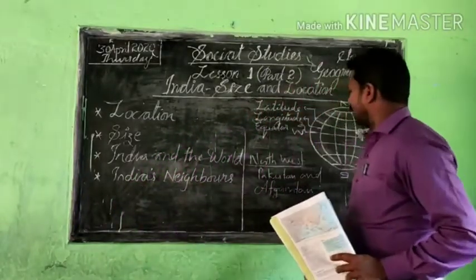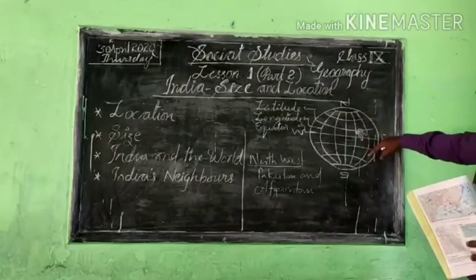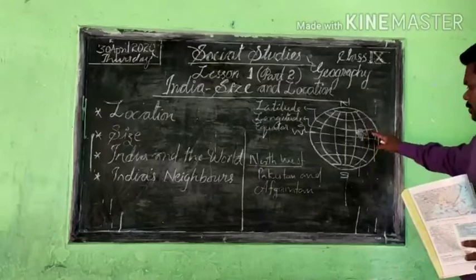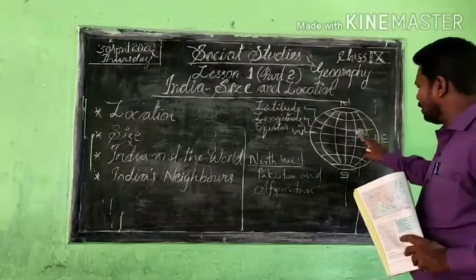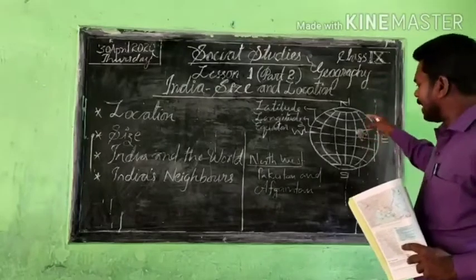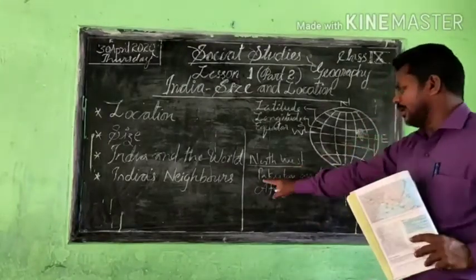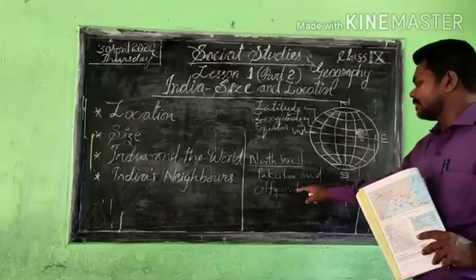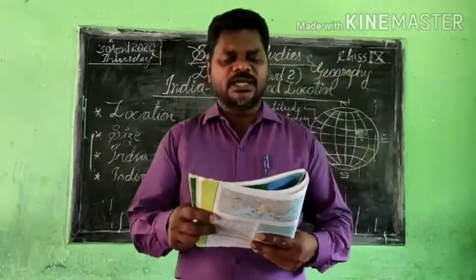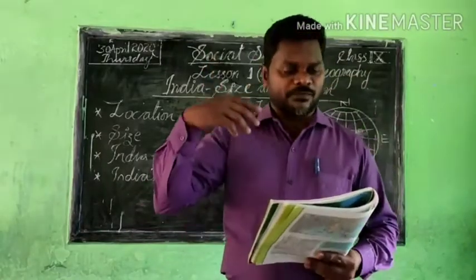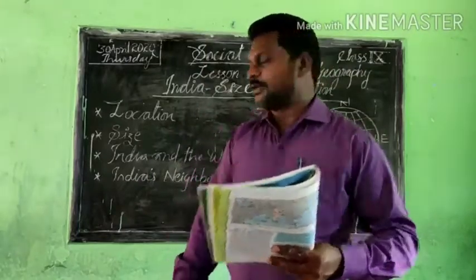Okay, and India, this is the location mentioned here. India lies in the northern hemisphere, and we can understand that it is in Asia, and our neighbors are there. Northwest of India, we can see Pakistan and Afghanistan. And when we learn about the northern part of India, we can see China, Nepal, and Bhutan.